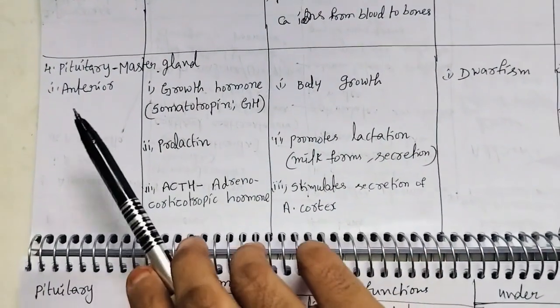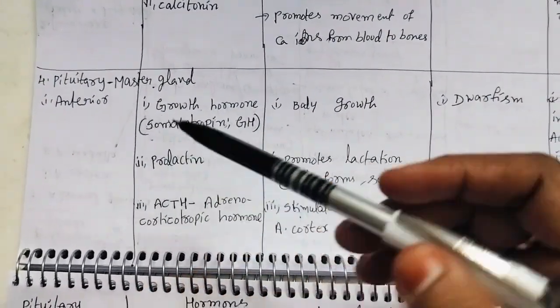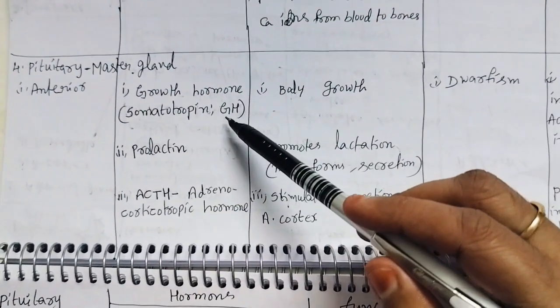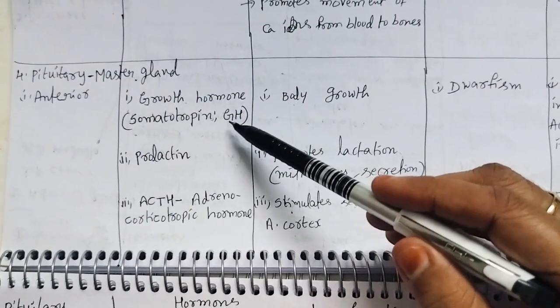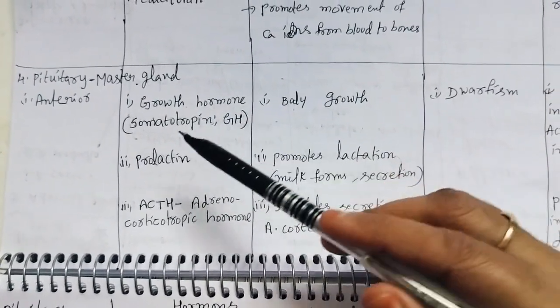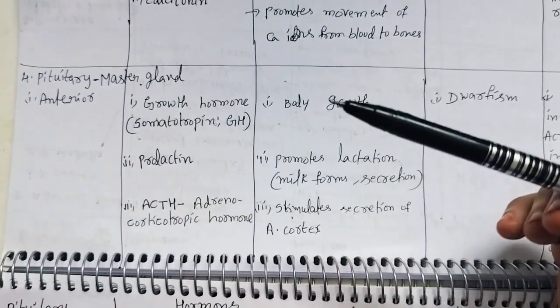First we will discuss the anterior part. These are the 6 hormones. First one, in short called GH, growth hormone, somatotrophin.